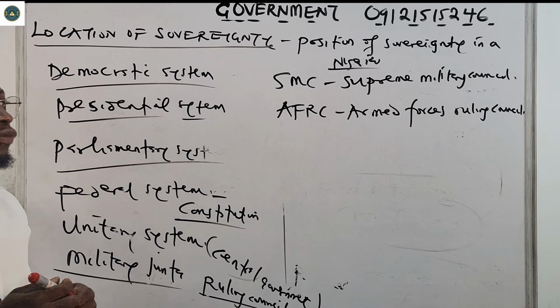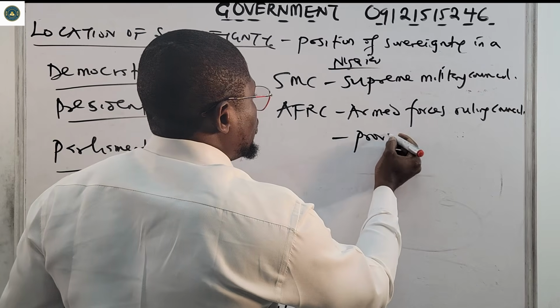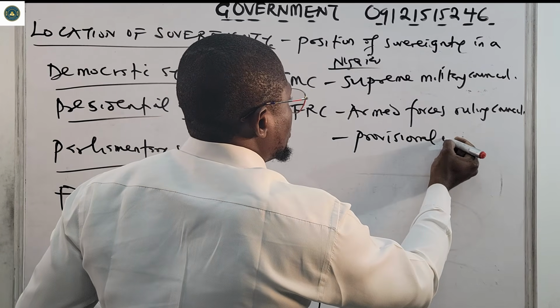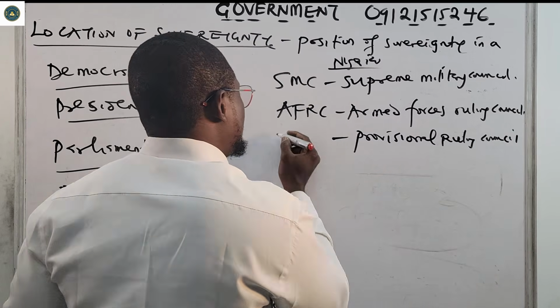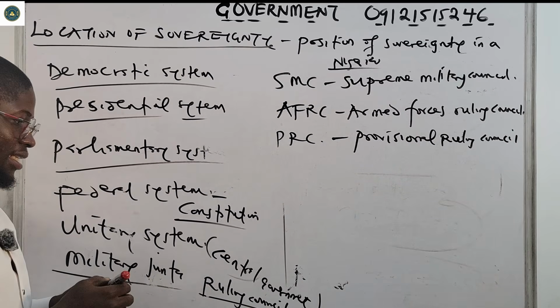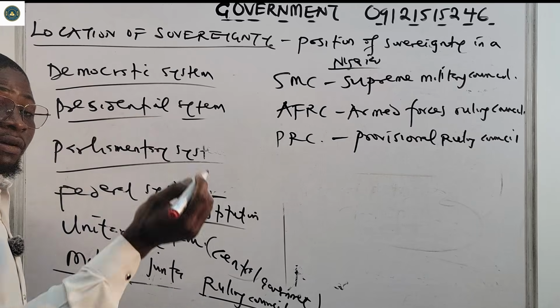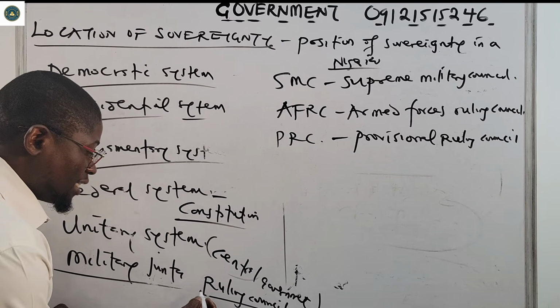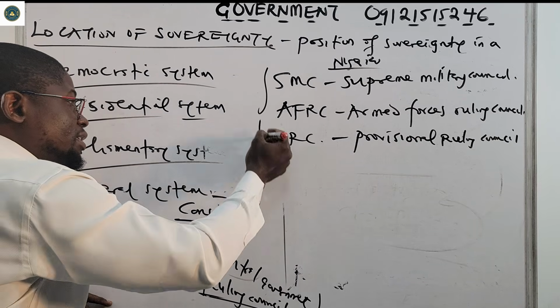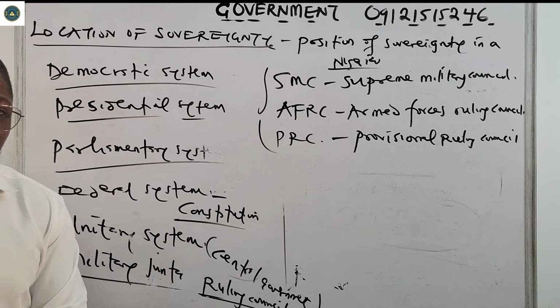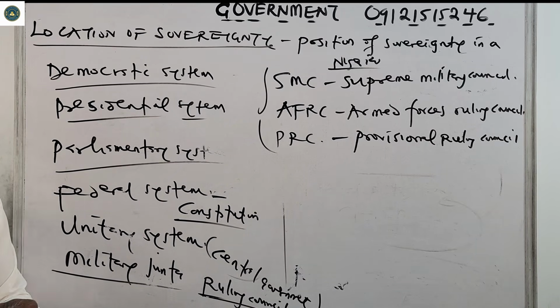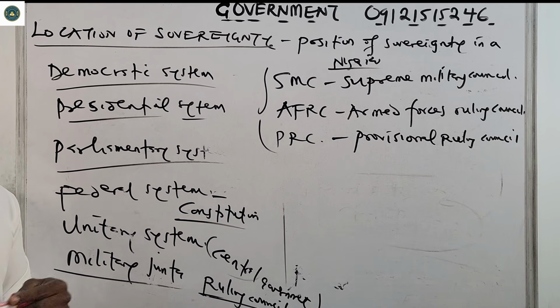Then we also have the Provisional Ruling Council, PRC. Since the highest policy making body in military systems is the ruling council, these are the military councils that existed during the military regime in Nigeria: the SMC, Supreme Military Council, AFRC, Armed Forces Ruling Council, then PRC, the Provisional Ruling Council.